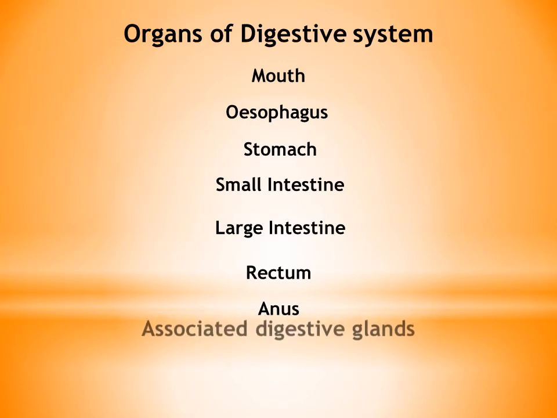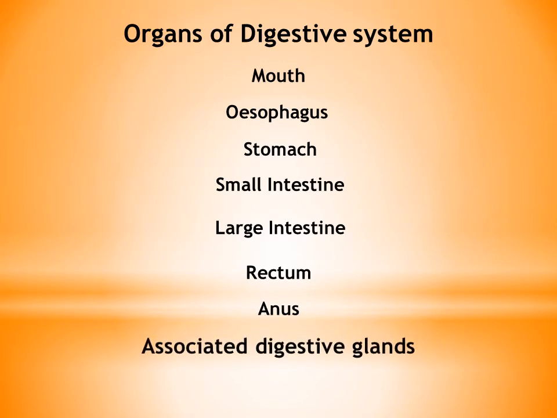Then we have associated digestive glands. That means the glands which play a very important role in whole process of digestion. So the glands are salivary glands, pancreas, liver, and gallbladder.